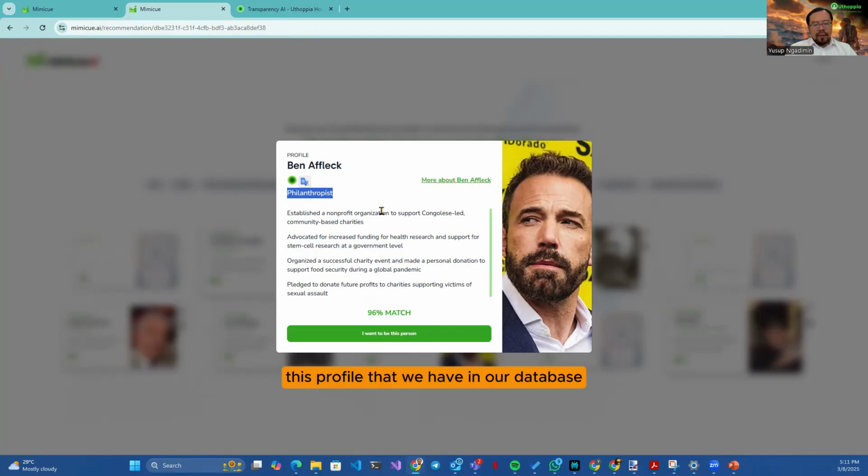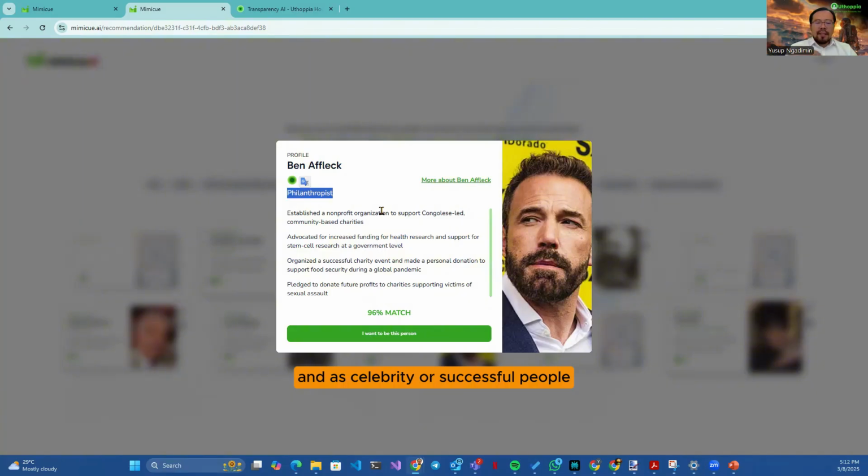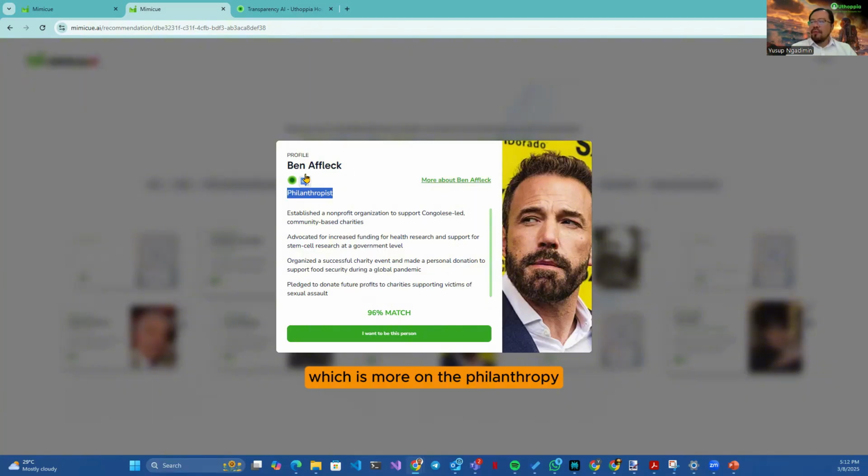The profiles that we have in our database, these successful people, are mostly celebrities today. We are getting more and more profiles into our database. And as celebrities or successful people, a lot of them have multiple roles. For example, Ben Affleck was more famous as an actor. He has done a lot of movies. He's more in the entertainment industry. But he also has another role that he has done, which is more in philanthropy. So I'm similar to Ben Affleck as a philanthropist, not as an actor. You need to read the description so you understand better how you are similar to this person.